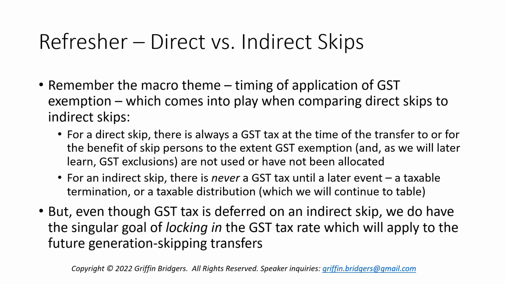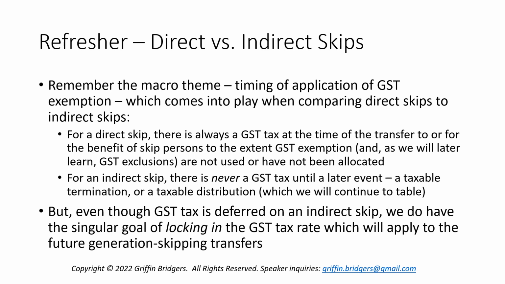Now, I promised to cover those in the next part, but I realized it helps to continue to table those and actually provide some examples later on to segue into that discussion, which will be very short. But that being said, to understand those types of transfers, we have to understand the GST consequences of those types of transfers.